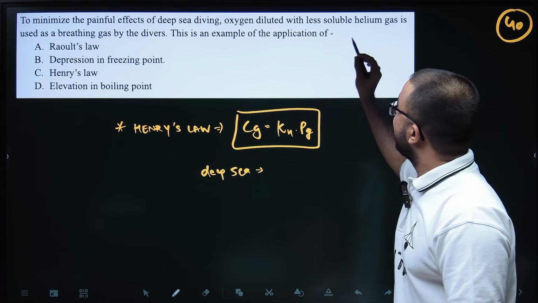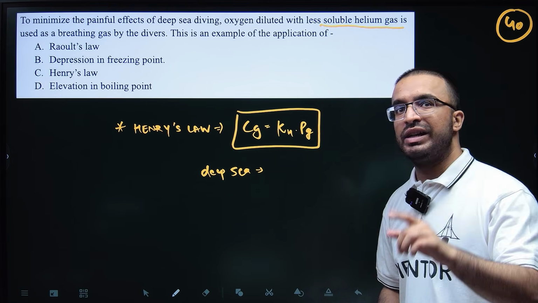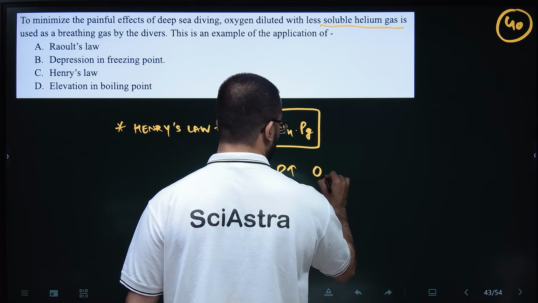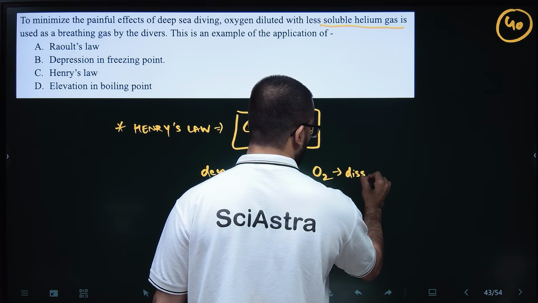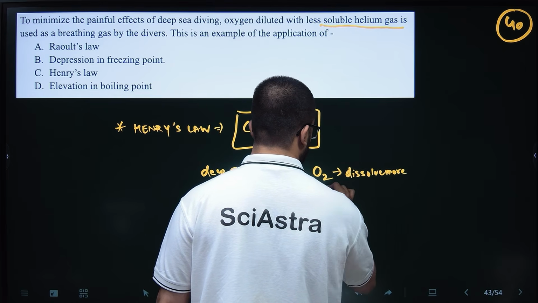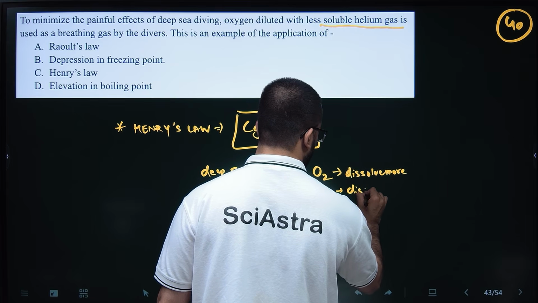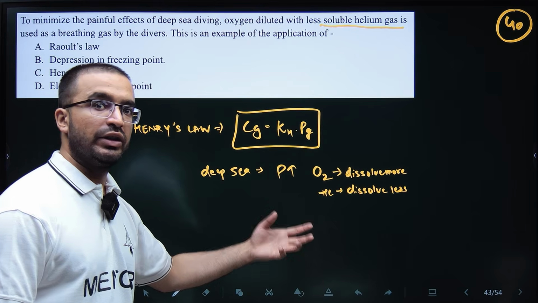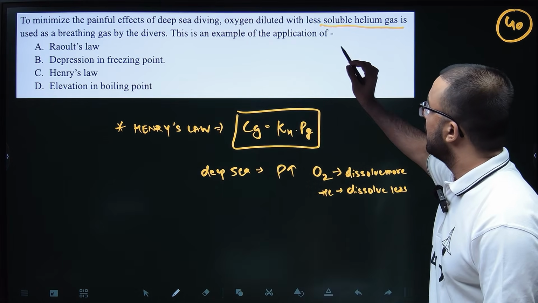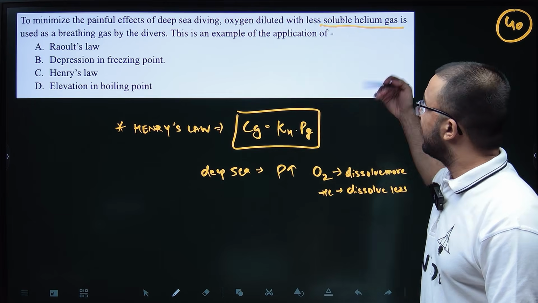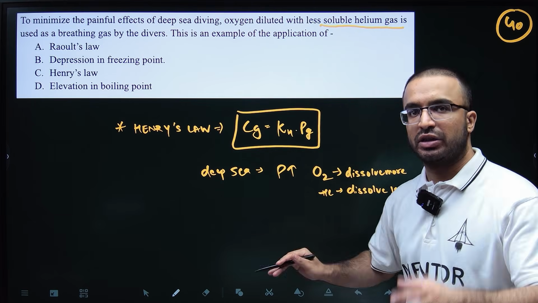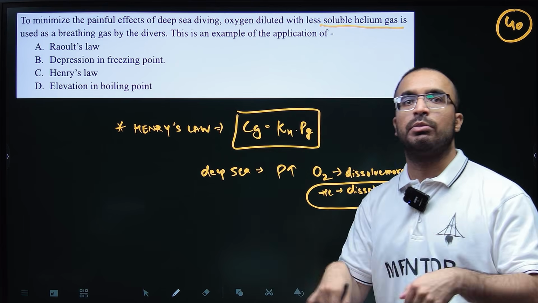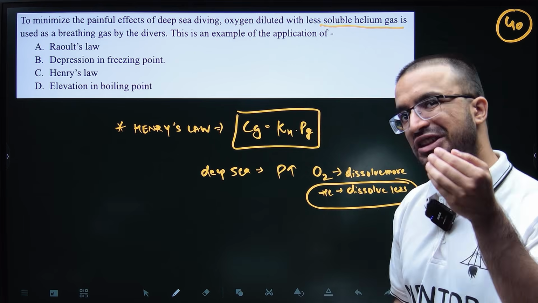So they are using less soluble helium gas, so its solubility is less. At the same high pressure, oxygen will dissolve more, and helium will dissolve less. And obviously we don't need that much oxygen. It can have a very negative effect on us. That is why we use oxygen diluted with less soluble helium gas. Because at higher pressure, deep down in the sea, helium won't abruptly get absorbed in our bloodstream like that. Oxygen will, but helium won't.